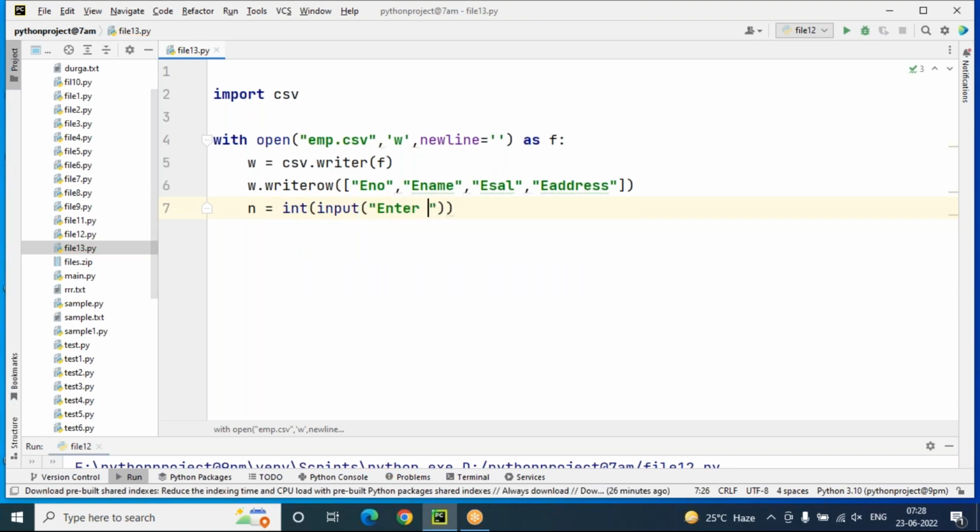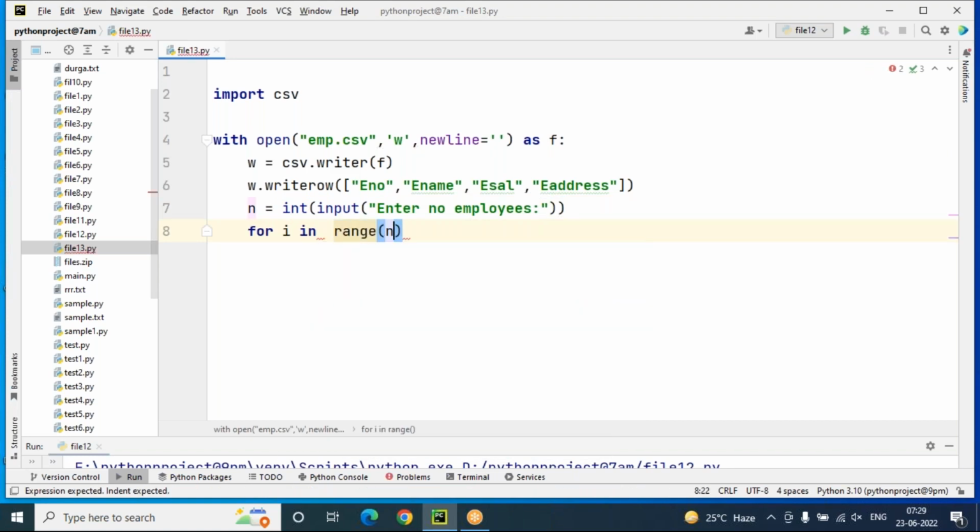So he can decide how many employees' data he wants to enter. Then for i in range of n, that many employees I want to accept.